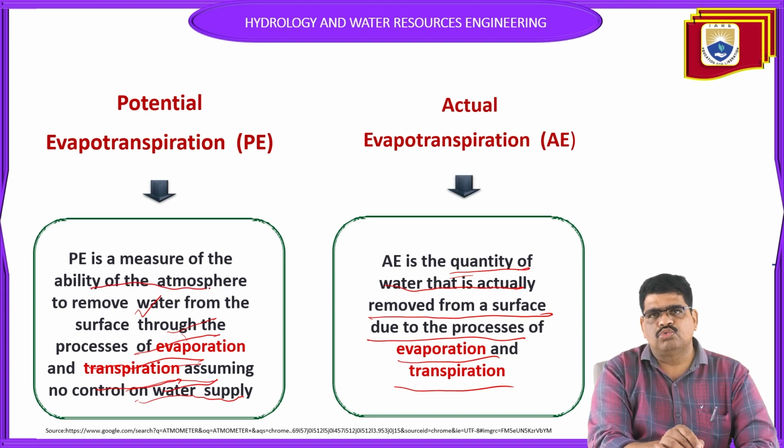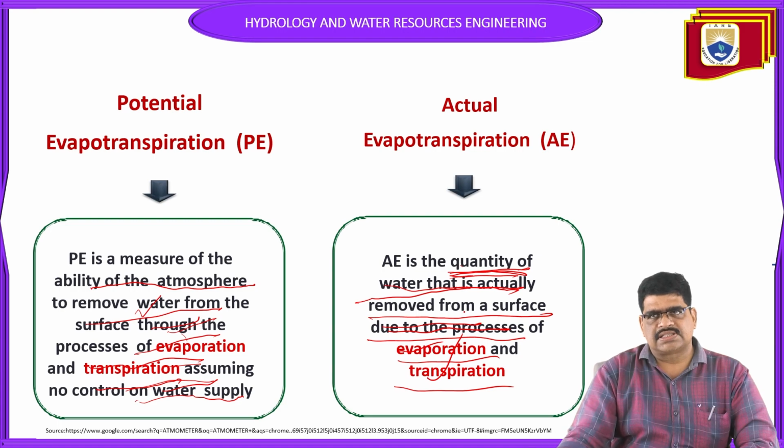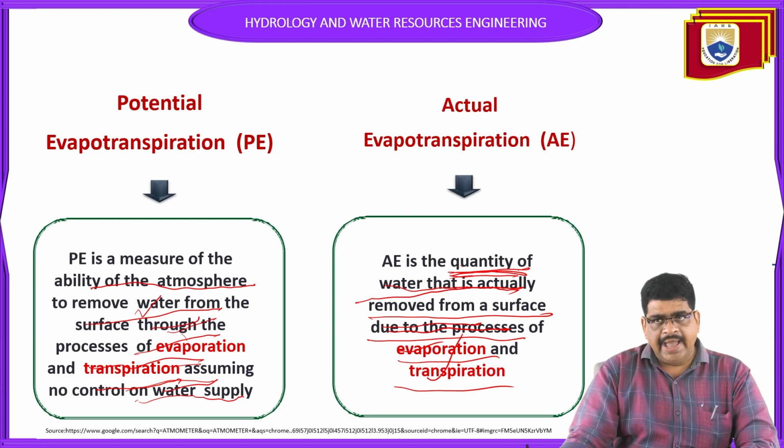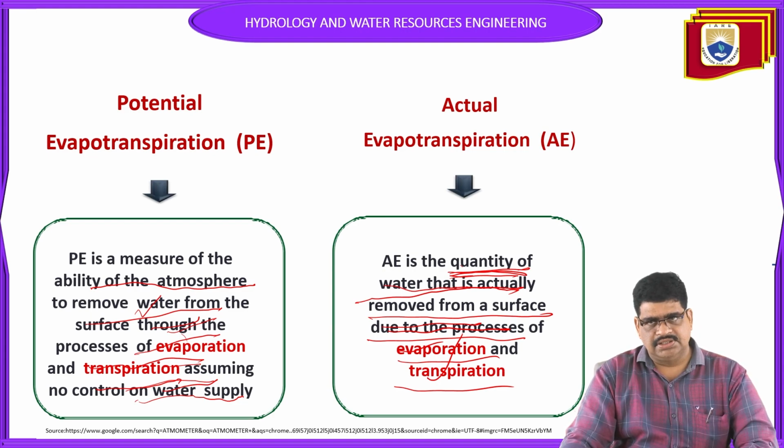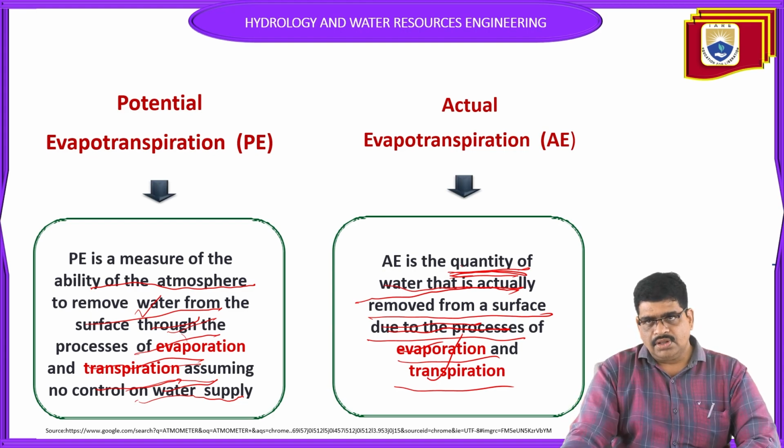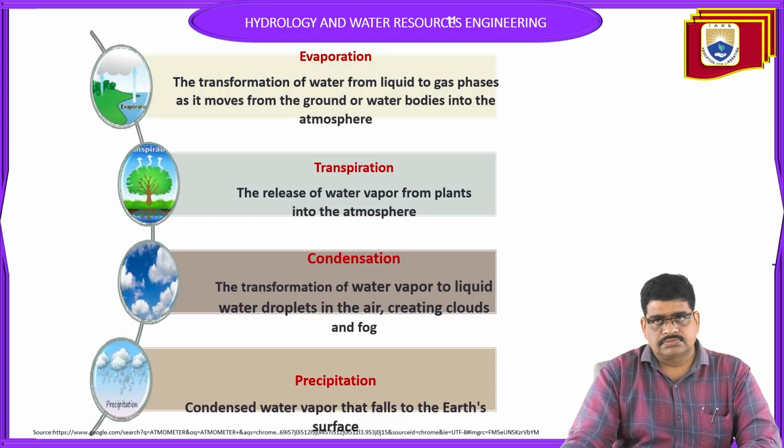Potential evaporation is the ability of the atmosphere to remove water from the surface. Here it is not the quantity of water. How much quantity of water can be removed from the surface due to the process of evaporation and transpiration is called actual evaporation. That is the difference between potential evaporation and actual evaporation. Let us see regarding this